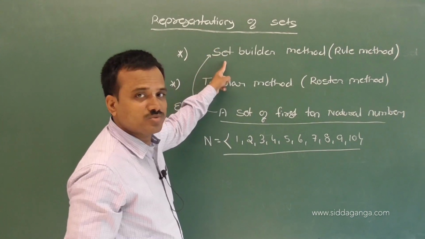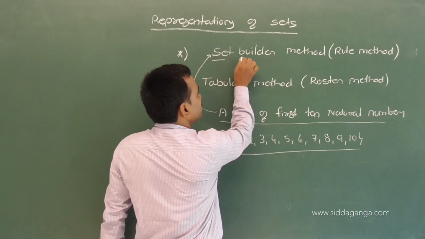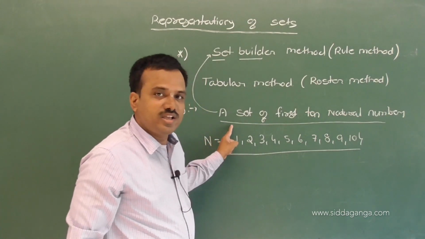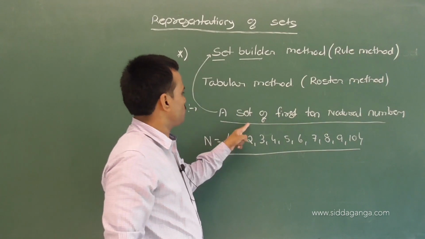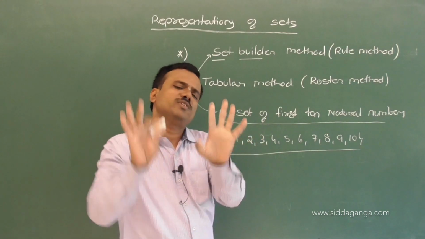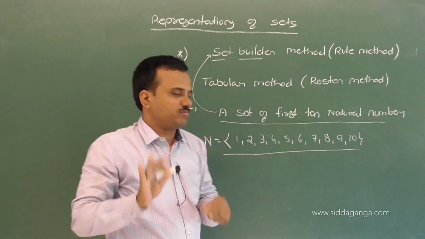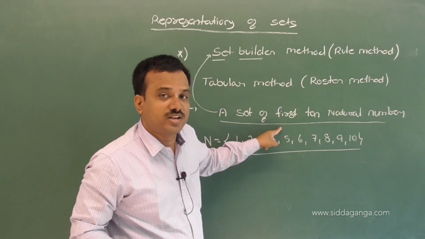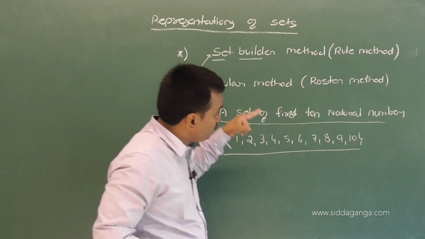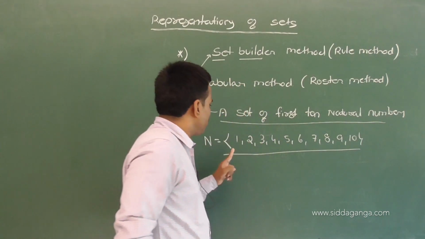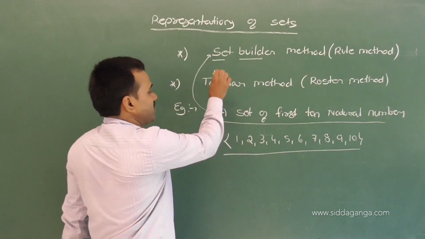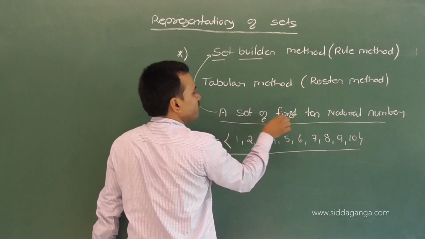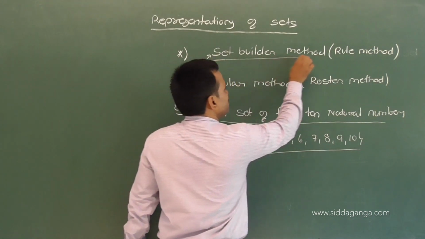Carefully observe here. This word indicates set builder. We have to build a set. The sentence indicates you have to build a set. We will see the standard concept later. First we understand in a simple manner. This sentence indicates that you build or construct first 10 natural numbers. This type of representing the set, we call it the set builder method.